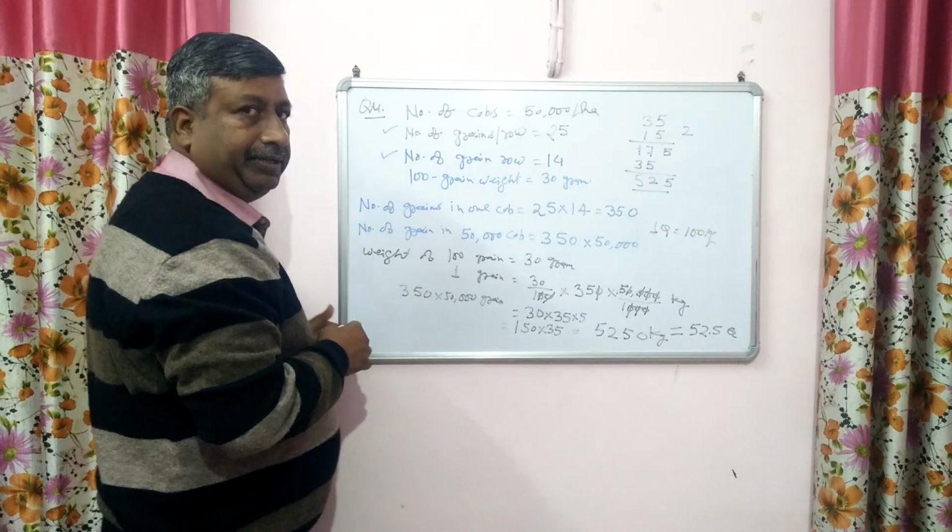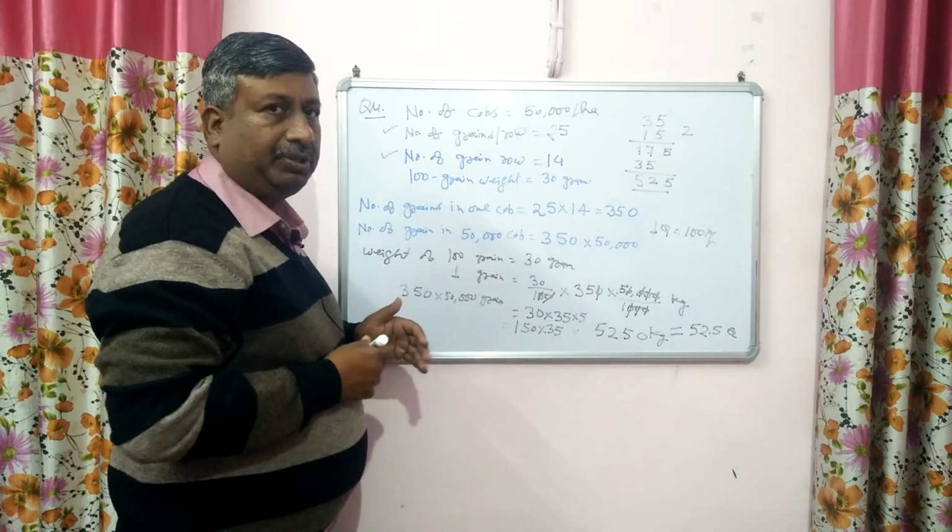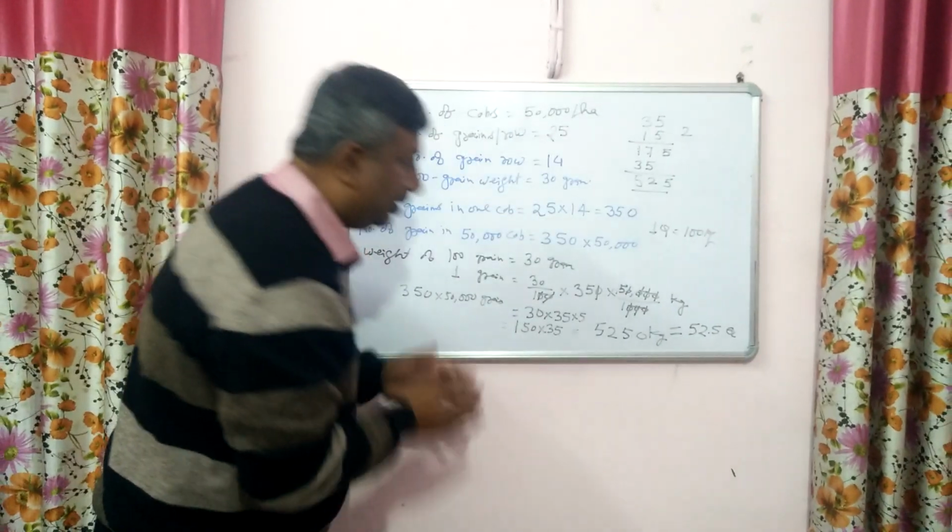This is the yield. So this is the estimation or determination of maize yield.